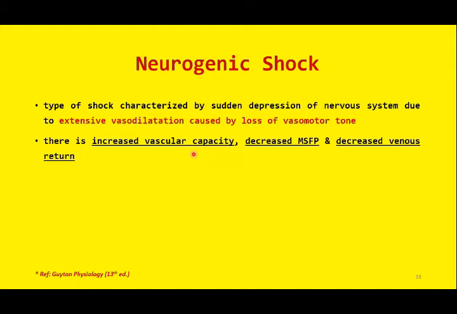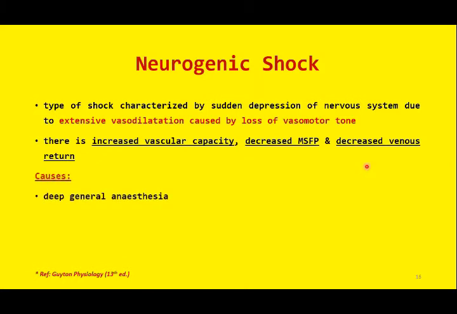Whenever the vascular compliance or vascular capacity is increased, the tone is lost, this will cause decrease in the MSFP. We have discussed what is MSFP, that is mean systemic filling pressure. And mean systemic filling pressure is related to the volume and the capacity of the blood vessels. So whenever the vascular capacity is increased, this will cause drop in the MSFP, and hence the venous return will drop. This is the pathophysiology of neurogenic shock. Remember, loss of vasomotor tone causes vasodilatation. Vasodilatation causes increased vascular capacity, followed by decrease in MSFP and venous return.